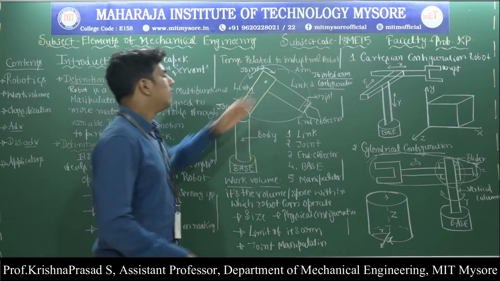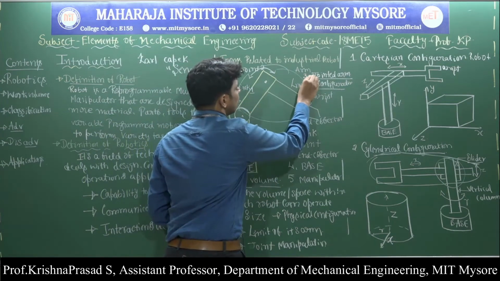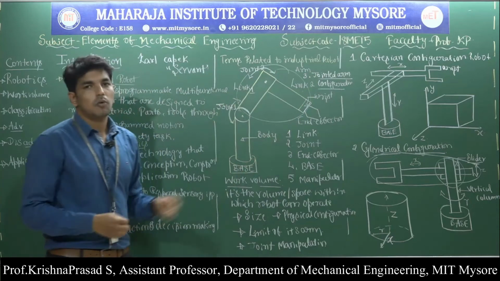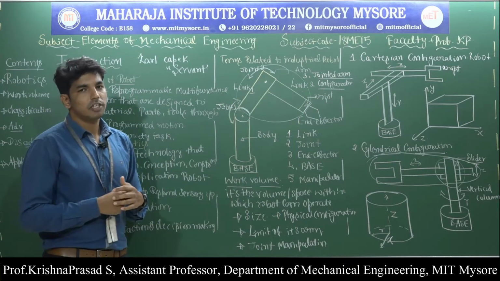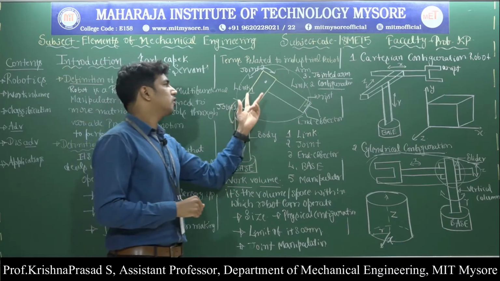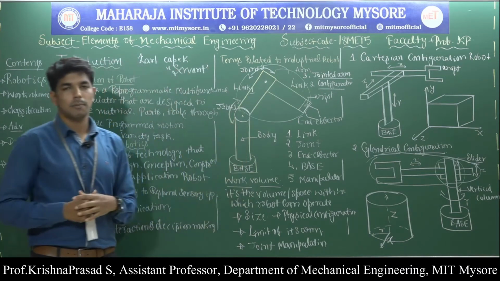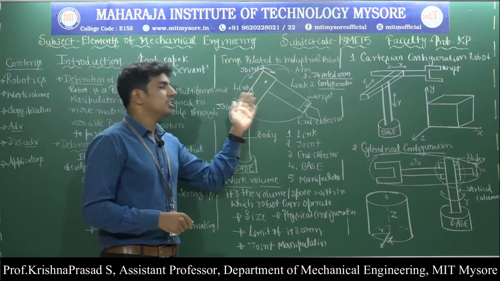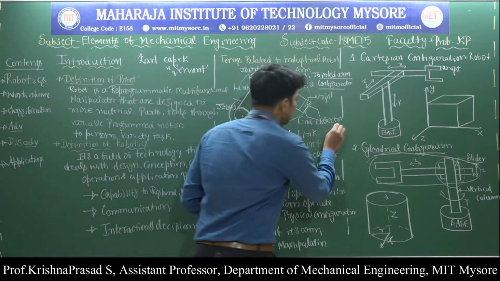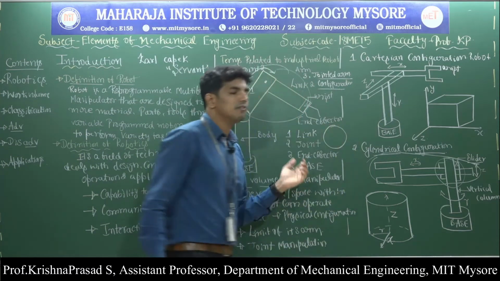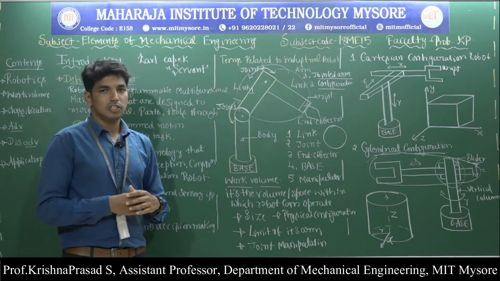Then the third one is called the jointed arm configuration robot. We have already discussed the main parts of the jointed arm configuration robot. It contains two links, two joints, one body and the base. The motion of these kinds of robots is traced as a sphere.